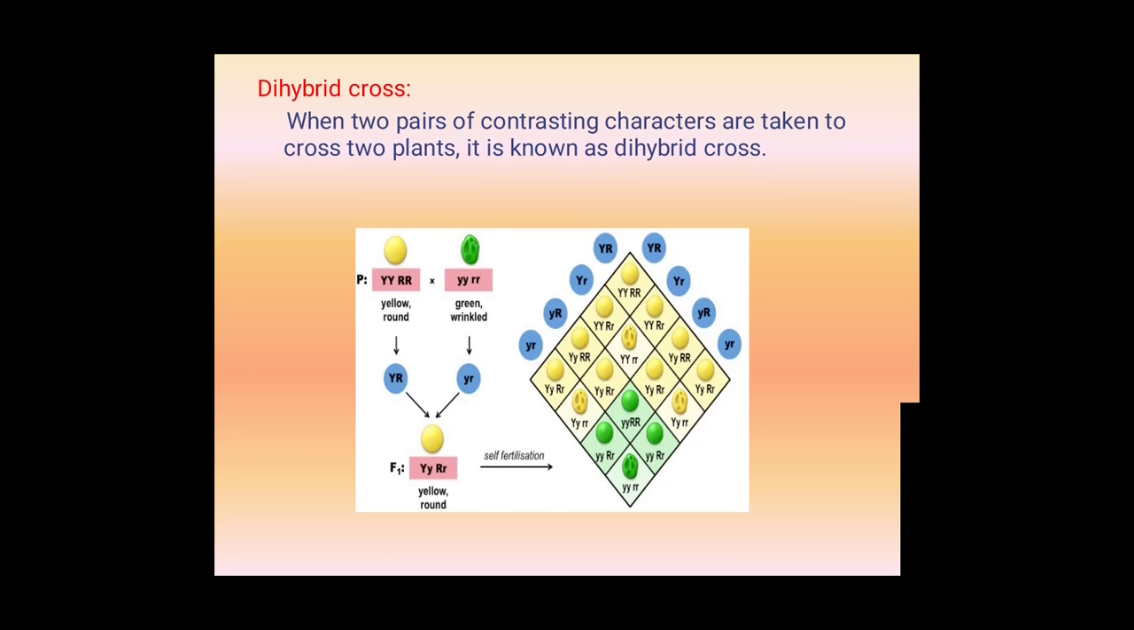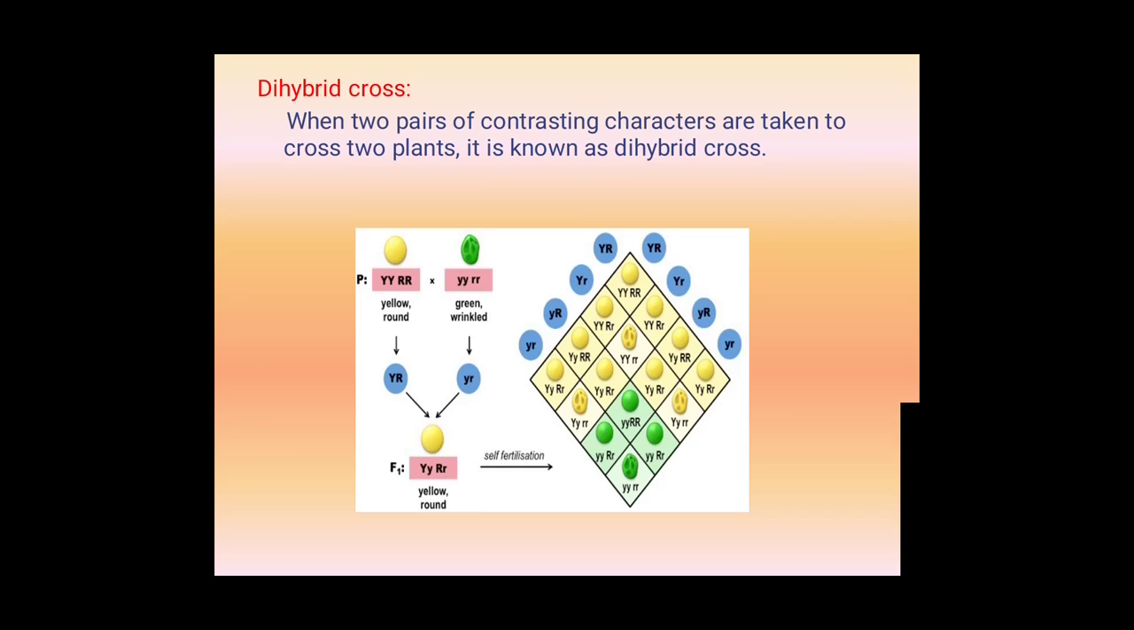We will get only yellow round, but with a mixture of characters. See here, capital Y, small y, capital R, small r. But here we are telling only the dominant character, yes or no? That is why we call it yellow round in the first generation. After self crossing, we take the gametes from the F1 generation: capital R, capital Y, capital R, small y, small R, small y, and so on. We take similar gametes on the two sides.